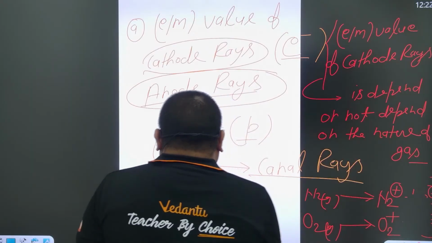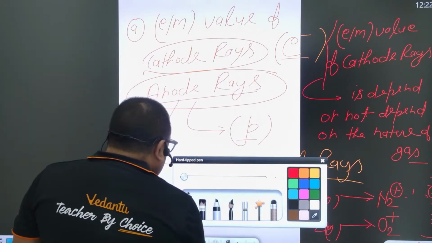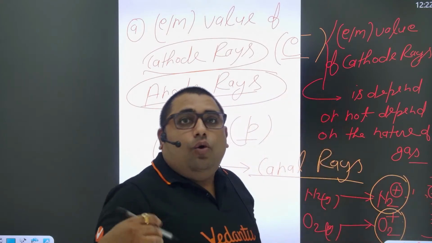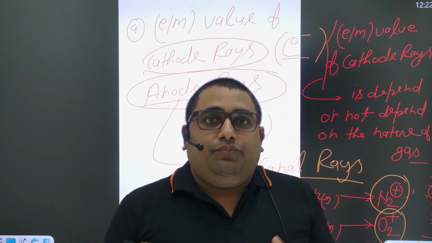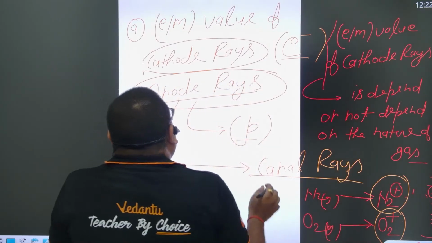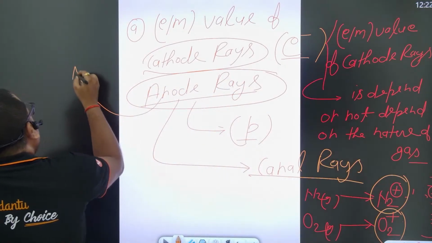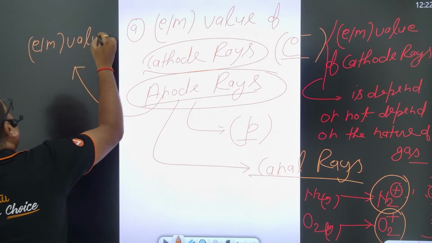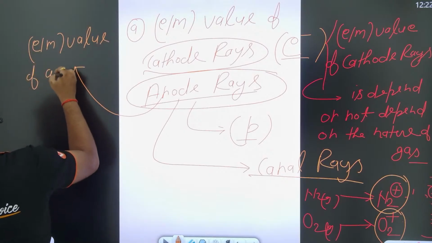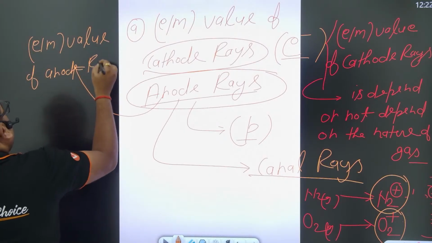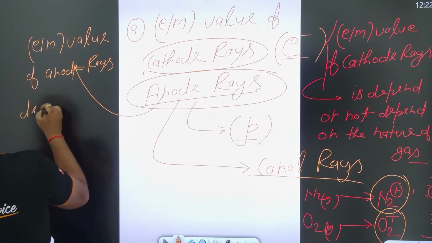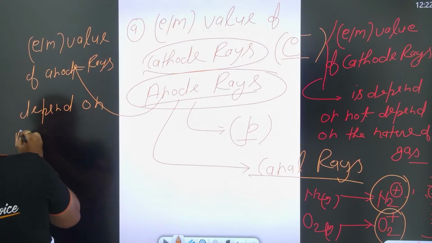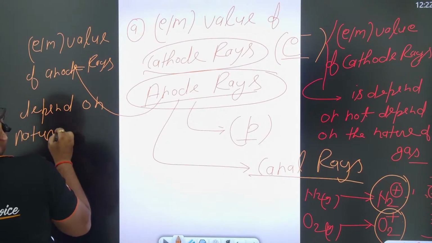And in the same way, this positive part is called what? Anode rays, right? Basically the positive part is anode rays. In that case, the E by M value of anode rays depends on the nature of gas taken inside the tube.